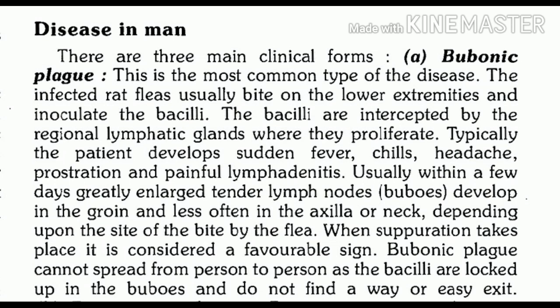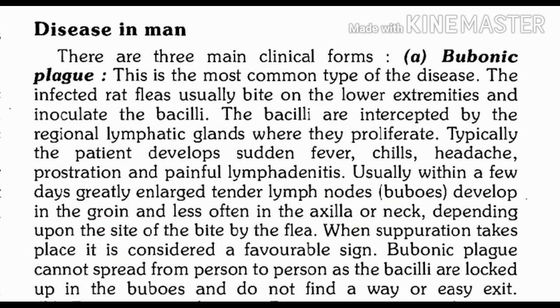So as we said, the commonest site of bite is the lower extremities. So in the majority of cases, the lymph nodes in the region of the groin are most commonly affected. But if it's an upper extremity bite, there can be involvement of the axilla or neck. So here the thing that you should try to understand is that the characteristic feature is the bubo, where there are enlarged and tender lymph nodes, and the site of involvement of lymph nodes depends on the site of bite by the flea.